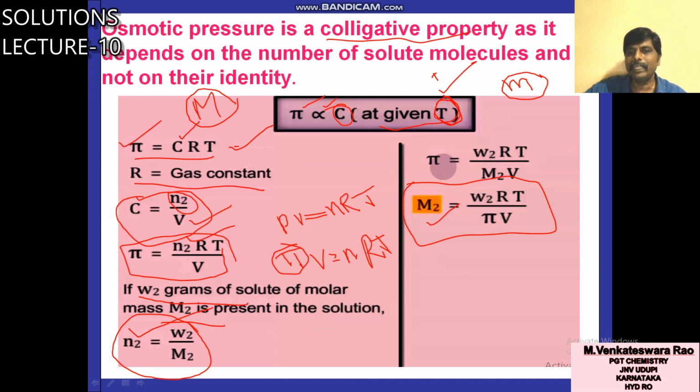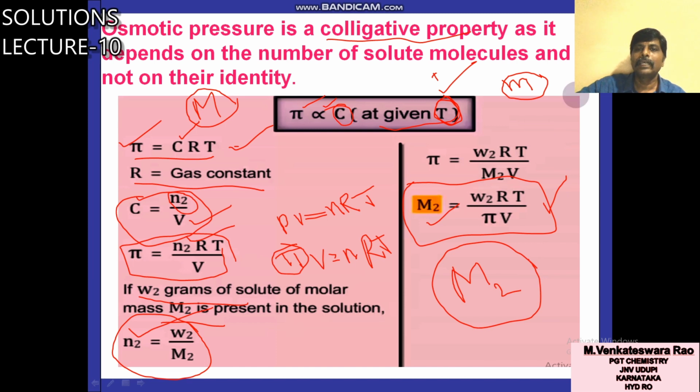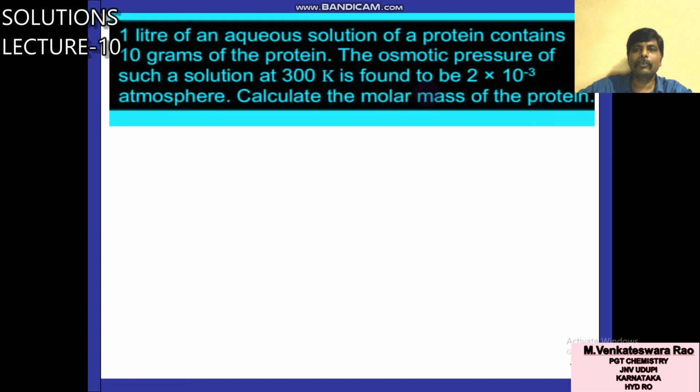Here also it is the same. If you rearrange this equation, you will get M2 is equal to W2 RT by pi V. This equation is useful to calculate the molar mass of an unknown solute, like the earlier cases. You will use this for solving numericals related to osmotic pressure. Here is one question: 1 liter of aqueous solution, the volume of solution is given as 1 liter.